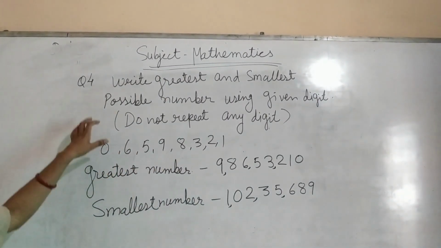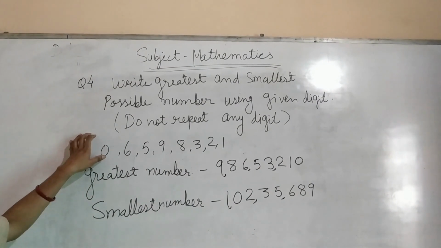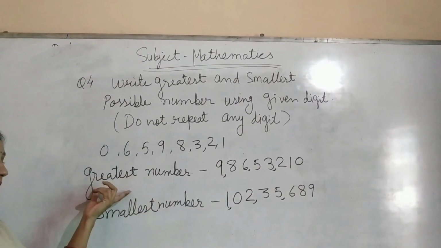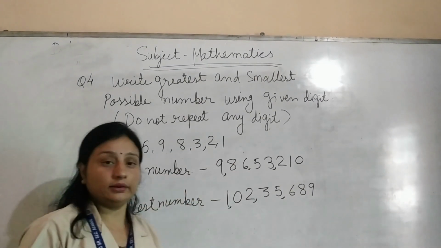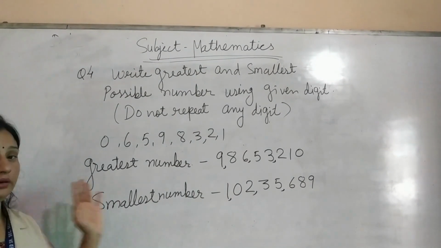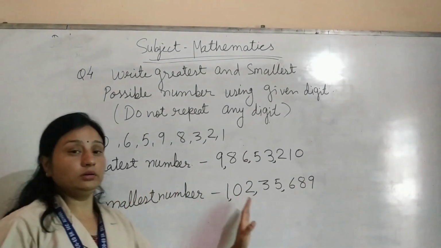So, when any digits are given, write the greatest number and the smallest number. For the greatest number, write all the digits in descending order, and for the smallest number, write all the digits in ascending order.